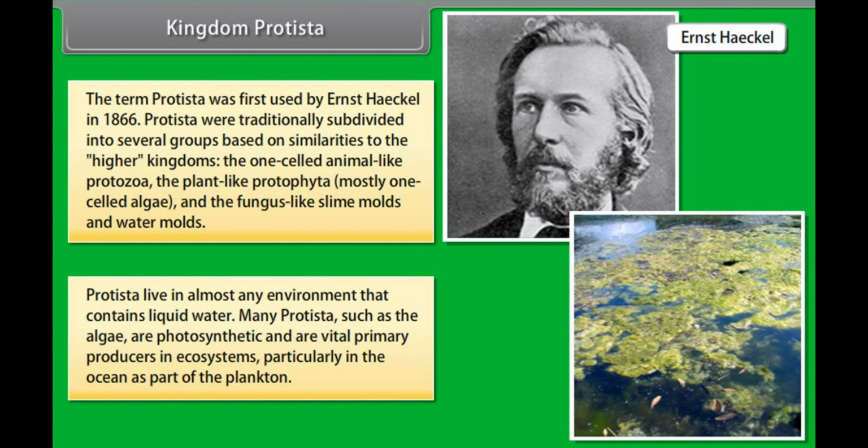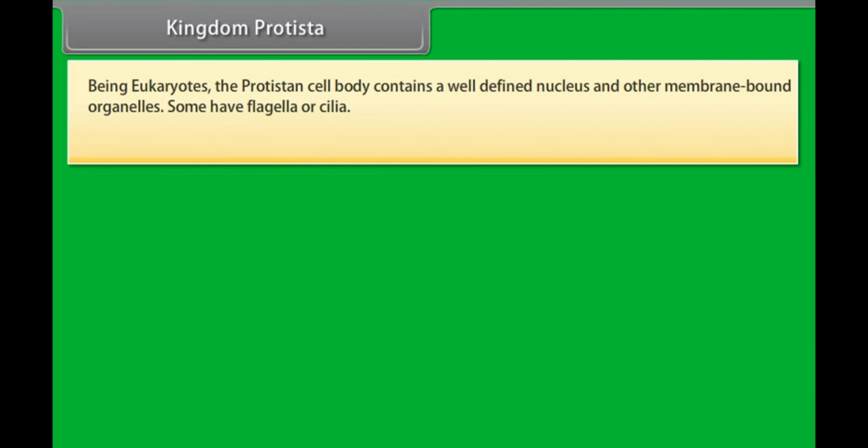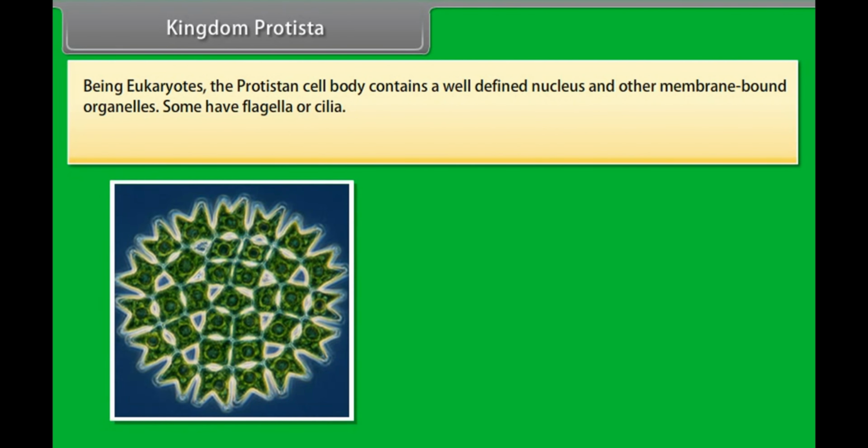Protista live in almost any environment that contains liquid water. Many Protista, such as the algae, are photosynthetic and are vital primary producers in ecosystems, particularly in the ocean as part of the plankton. Being eukaryotes, the protistan cell body contains a well-defined nucleus and other membrane-bound organelles.